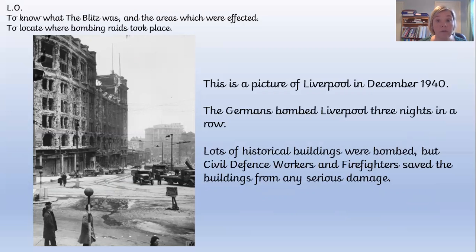And lots of historical buildings, just like in London, and not far from here, places like Birmingham and Coventry, lots of historical buildings were bombed. But people like the civil defence workers and the firefighters tried really hard to save the buildings from any serious damage. And you can see there, that's a building that has been quite seriously damaged on the outside.